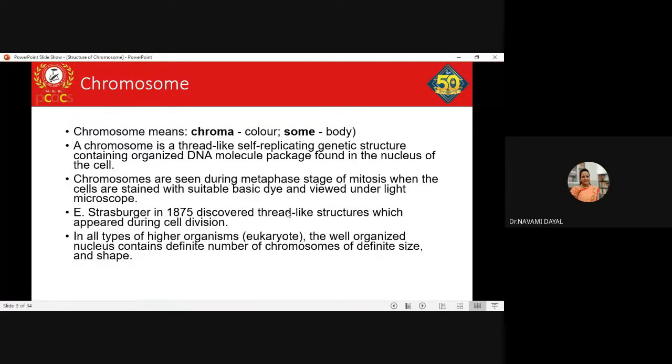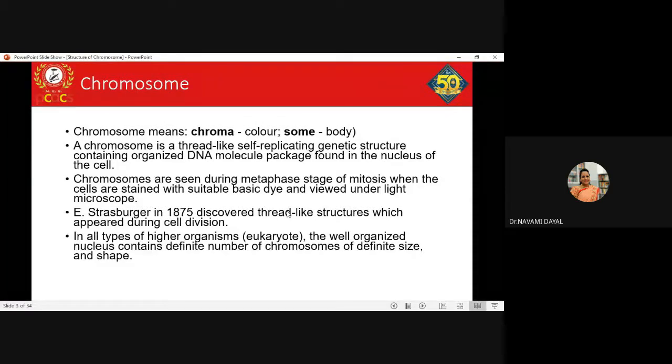Yes, it actually starts with your interphase, prophase, metaphase, anaphase, and telophase. Which is the most appropriate phase in which you want to observe your chromosomes? We have studied cell division using onion root tips. We all have done that experiment, right?